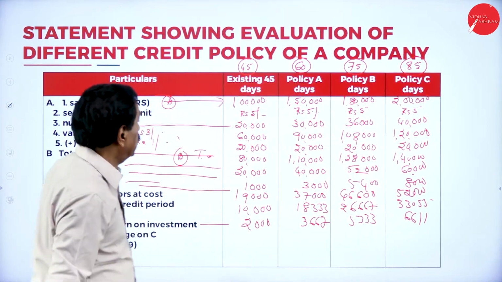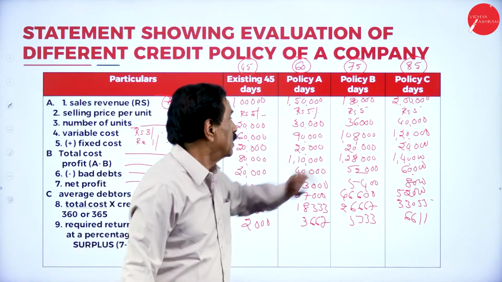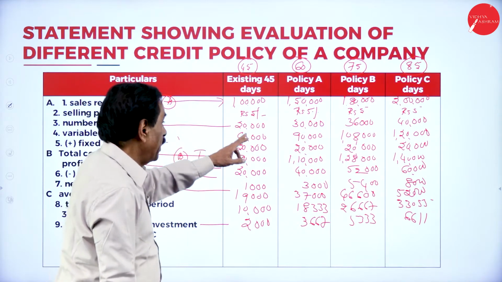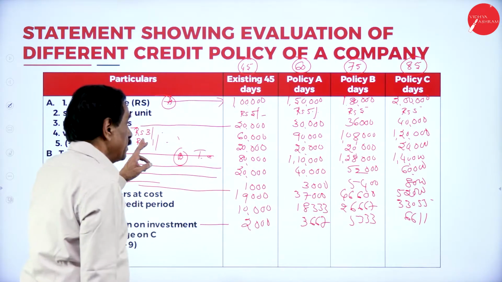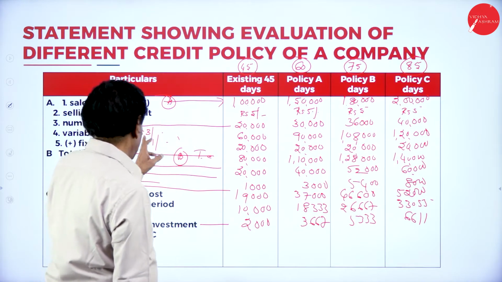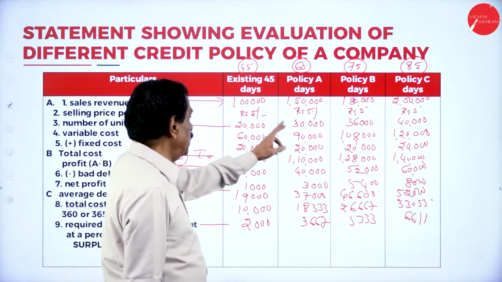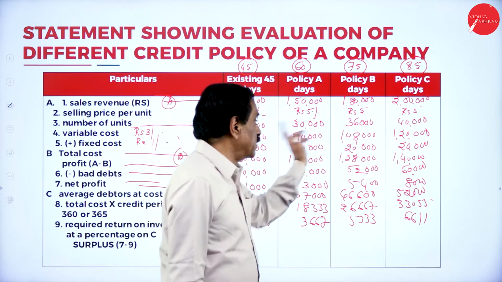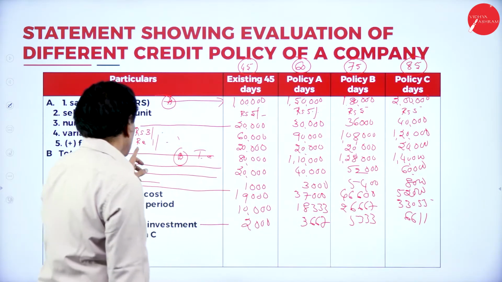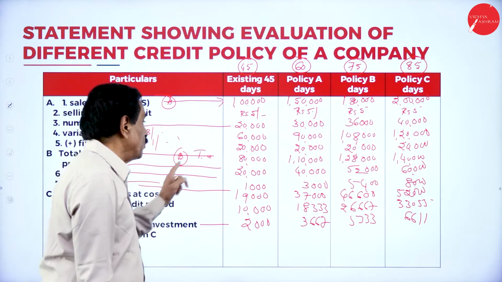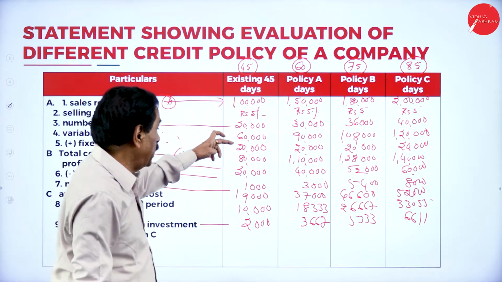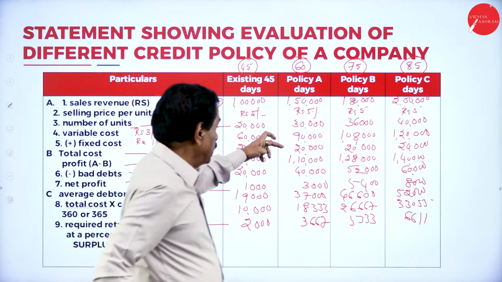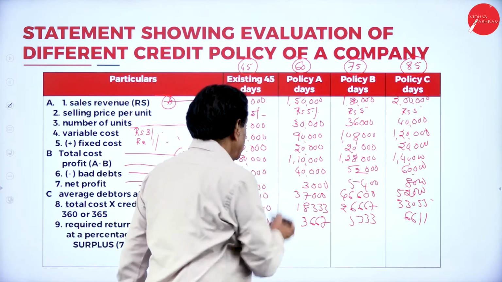So what's the procedure? Sales, selling price is 5, 20, 30, 36, 40,000 units. Your variable cost is 3, 20 into 3, 60, 30 into 3 is 90, 36, 1,80,000. Then 1 rupee is a fixed cost, 20 into 1, 20. Fixed cost remains constant, 60 plus 8, this is 80, this is 120.